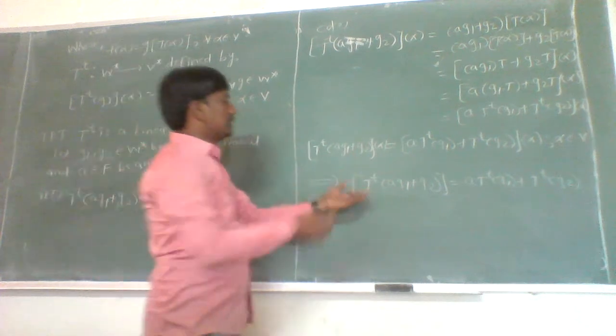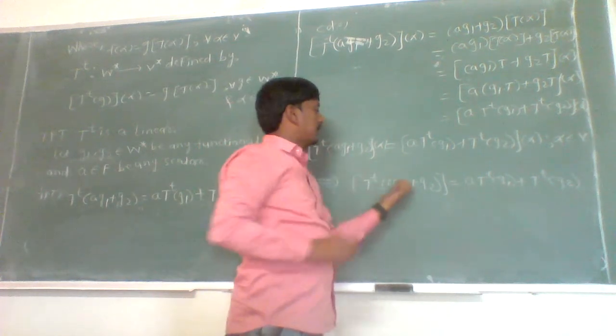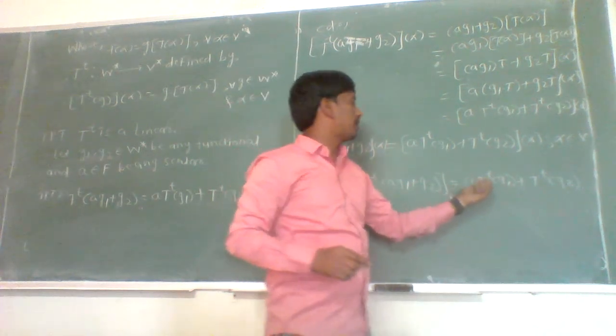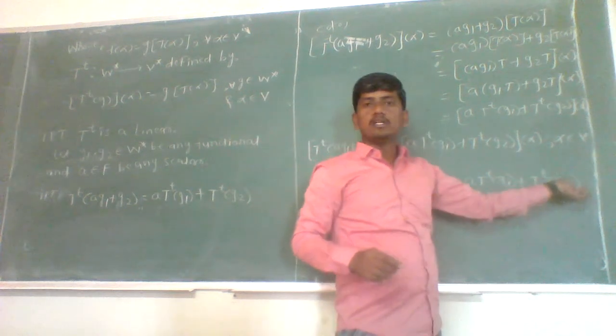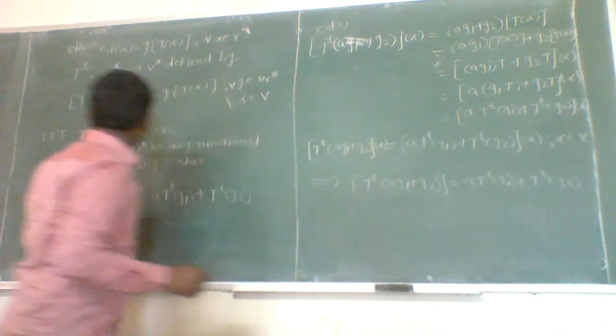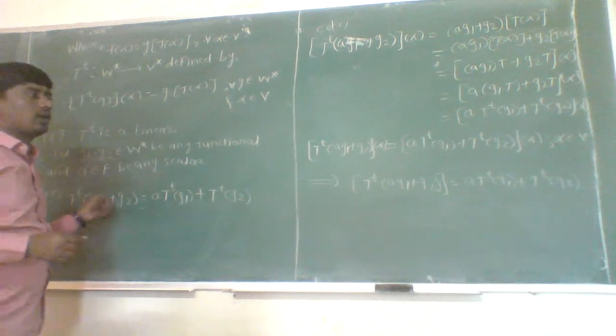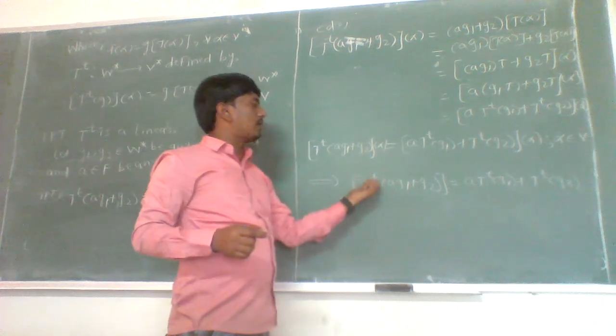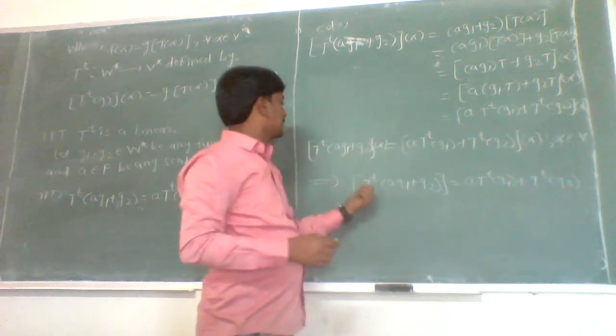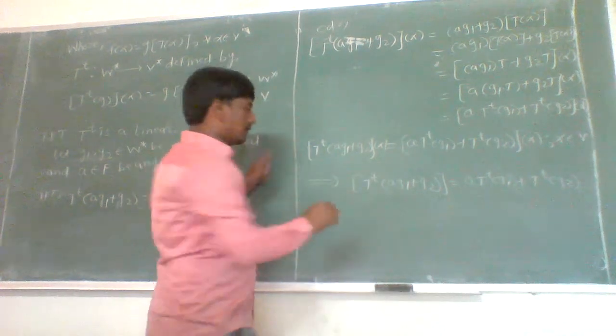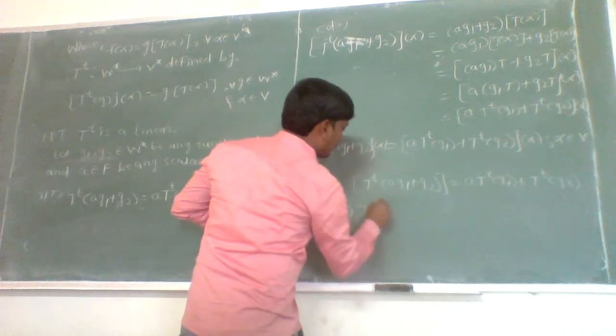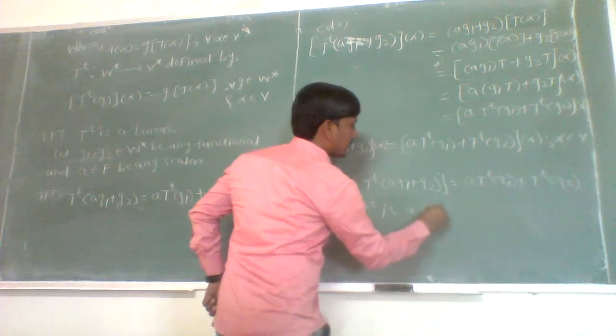So here we have proved that T^t of (a g1 + g2) is nothing but a times T^t of g1 plus T^t of g2, and that is what we have to prove for the linearity condition. From this we conclude that T^t is a linear function from W star into V star, which implies T^t is linear.